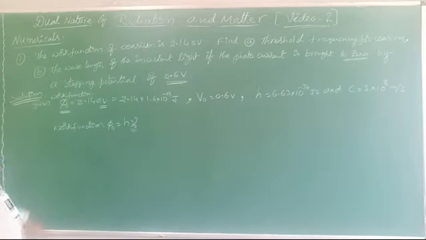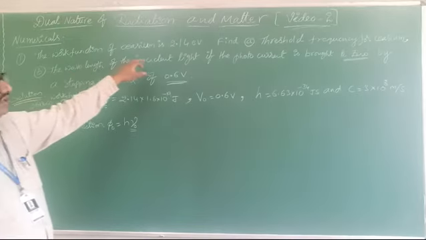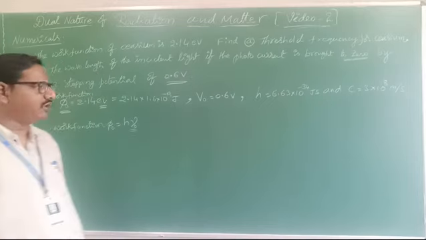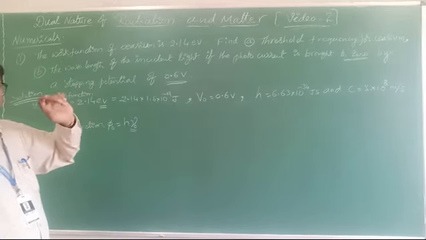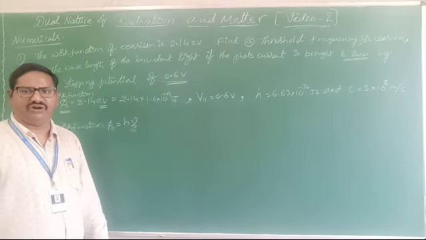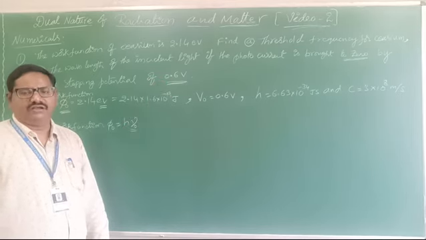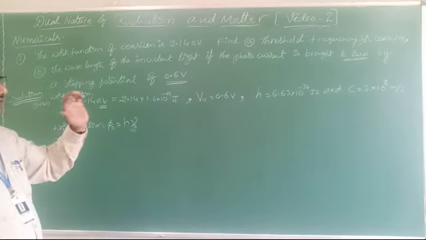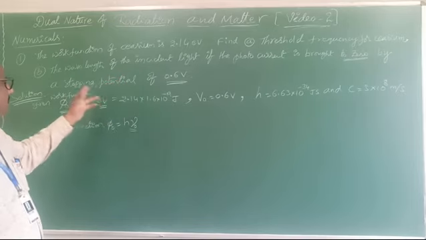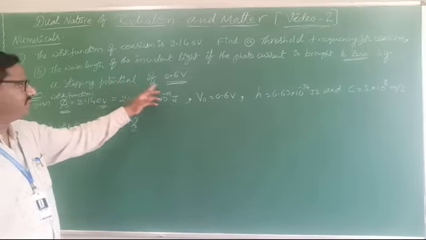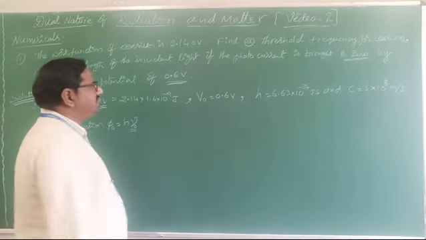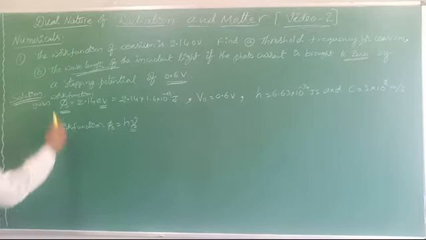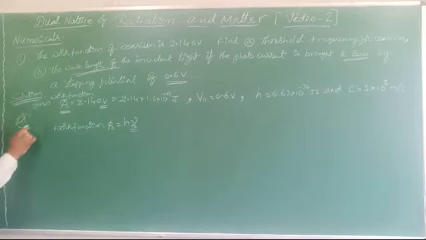Next one is the wavelength of incident light if the photocurrent is brought to zero by a stopping potential. The definition of stopping potential, as I told previously, is the negative potential at which the photocurrent becomes zero. Clear? So that is what they give: photocurrent brought to zero is nothing but the stopping potential. How much stopping potential did they give? 0.6 V. By using this data, they are asking for the wavelength.